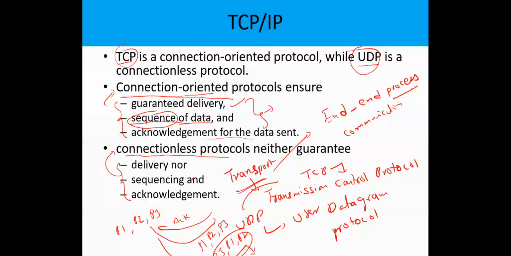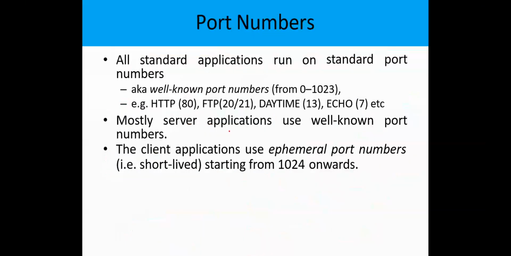Connectionless is the entire opposite operation. Here there is no guarantee of delivery. There is no chance of receiving the information in a sequence of order, and the receiver need not send the acknowledgement to the sender whenever the information is received. If these properties are satisfied by the application, then that is called a connectionless protocol. So in the TCP IP transport layer, we have TCP and UDP protocols.